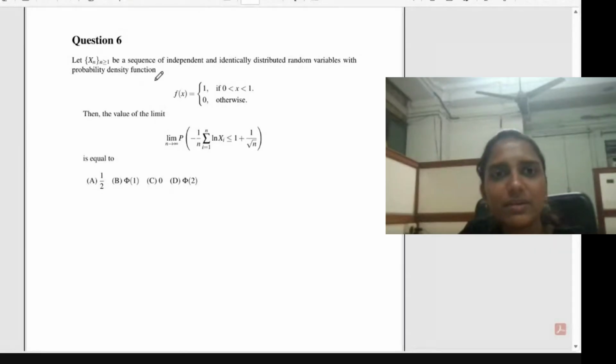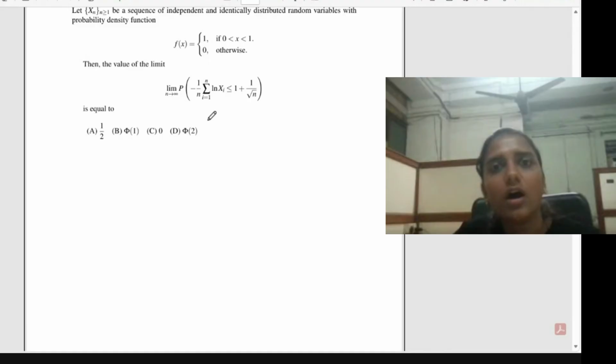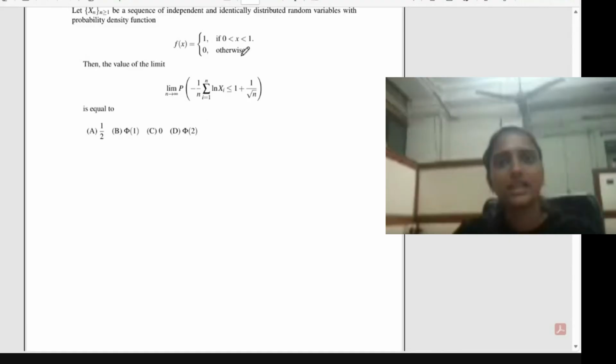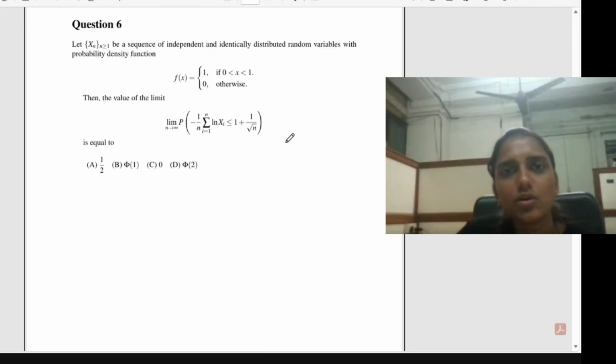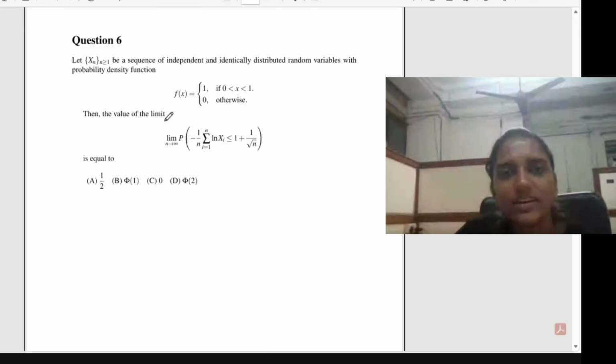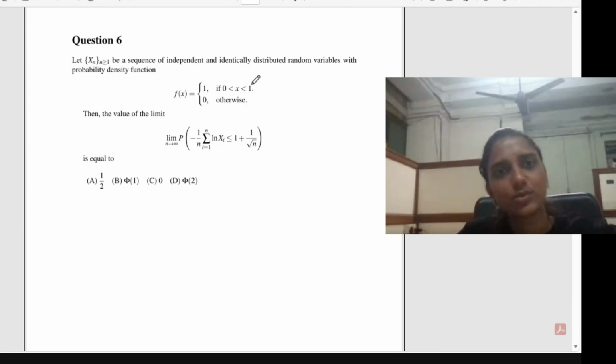IID random variables with the probability density function f of x equal to 1 if 0 less than x less than 1 and equal to 0 otherwise. Can someone tell me what this distribution is? Based on this PDF, you should be able to identify the distribution.